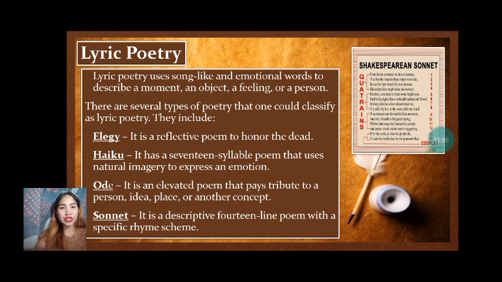The last type of lyric poetry is the sonnet. When we say sonnet, it is a descriptive 14-line poem with a specific rhyme scheme. This 14-line poem with a formal rhyme scheme expresses different aspects of a single thought, mood, or feeling, resolved or summed up in the last line of the poem. Originally, these short poems were accompanied by mandolin or lute music. Sonnets are generally composed in the standard meter of the language in which they were written.